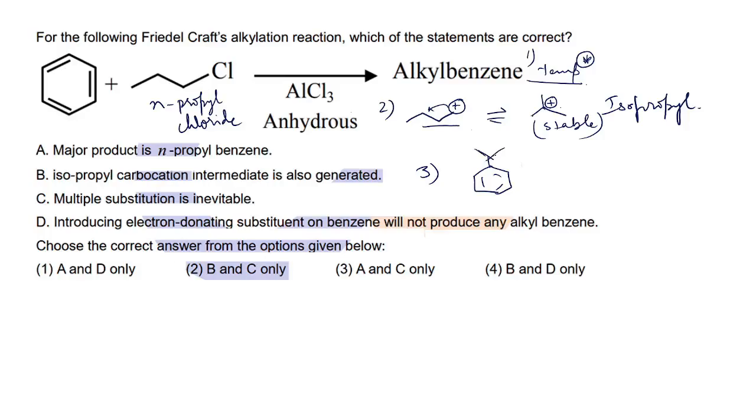compound. But there will also be synthesis of some amount of N-propyl. Apart from that, di-, tri-, polysubstituted isopropyl benzene will also be there in this reaction.